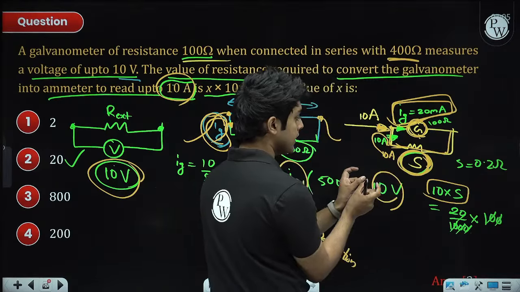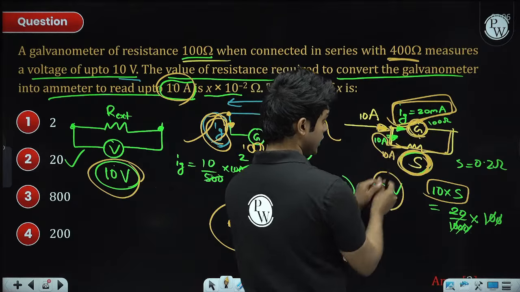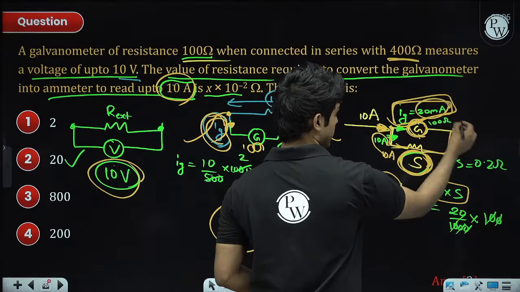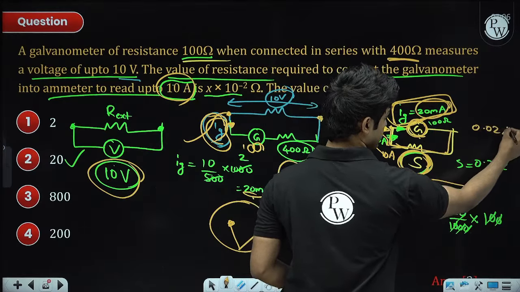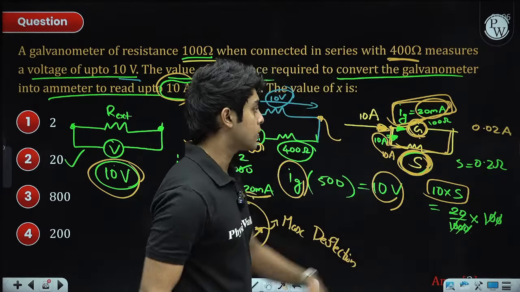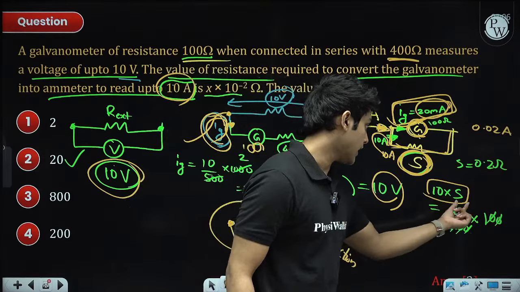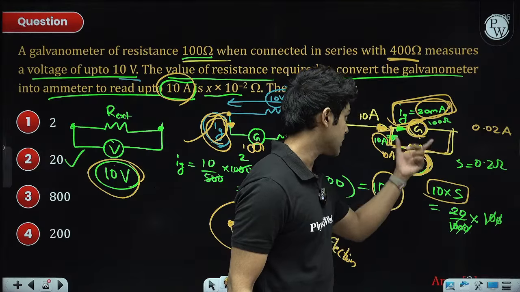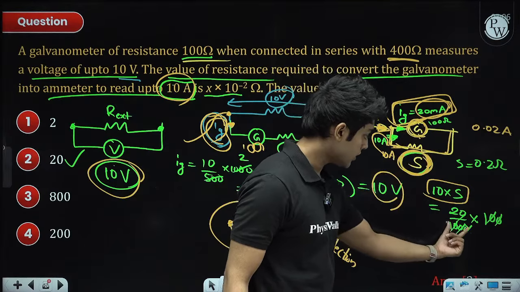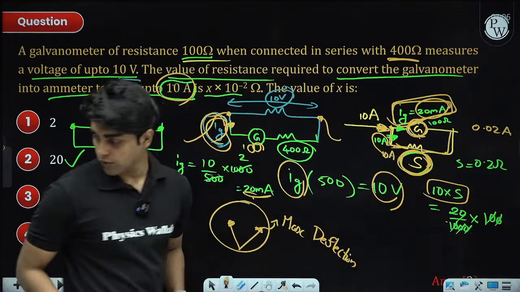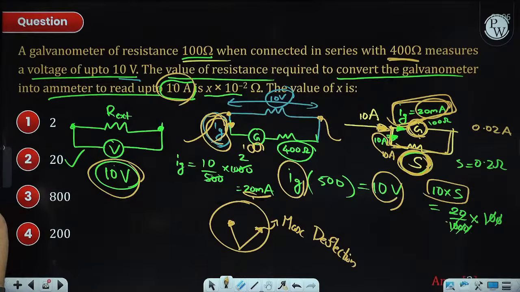Actually the current through the shunt is not exactly 10, it will be 10 minus Ig, but because Ig is small, 0.02 ampere, we approximated 10 minus 0.02 as 10 itself. So 10 into S is the voltage across S. Ig into G is the voltage across the galvanometer. Then we equated them. Okay, so that is it. You should revise galvanometer a bit if this is not clear.